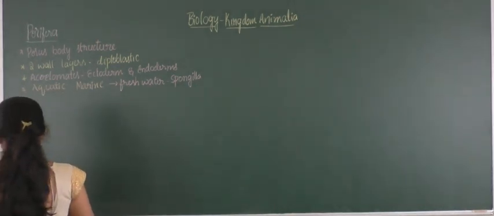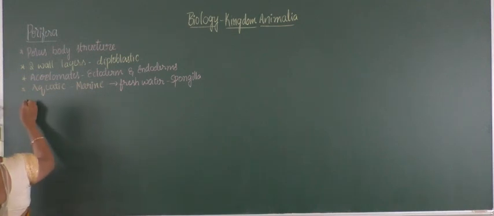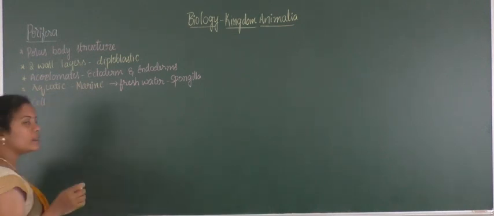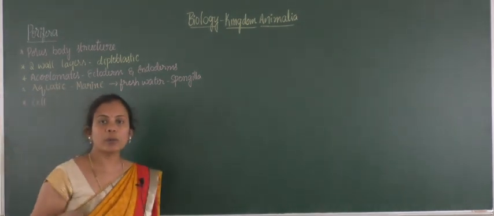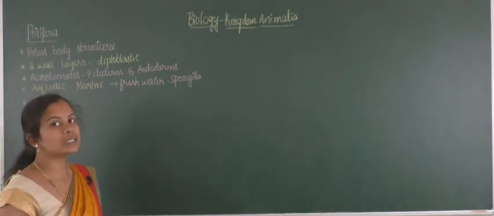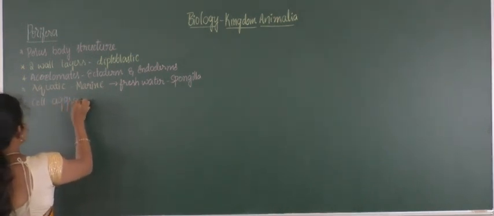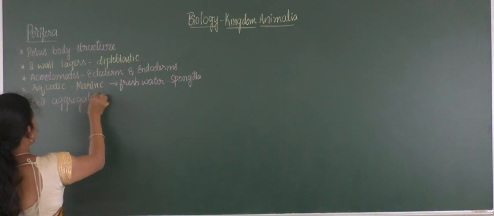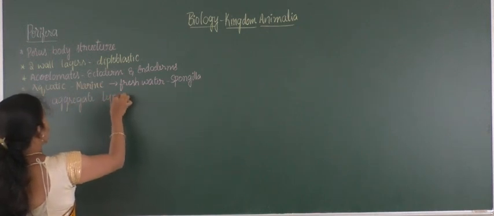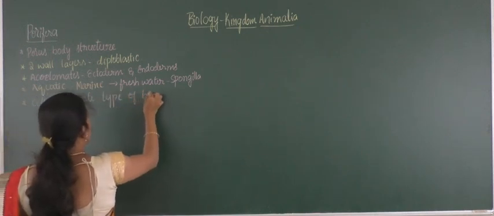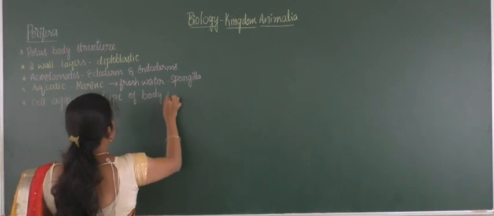So next, they possess a cell aggregate type of body plan, where only many cells form the body plan. That's why it is called the cell aggregate type of body plan.